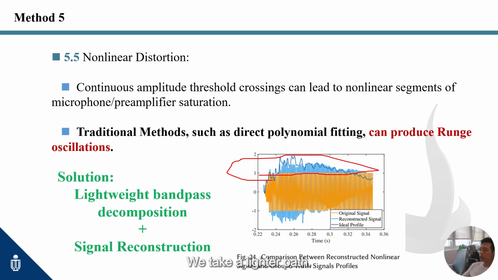We take a lighter path. First, we perform bandpass decomposition, then apply cubic spline reconstruction to each subband. We then perform amplitude calibration based on the gain ratio between the original signal and the microphone signal. This approach is lightweight and interpretable.